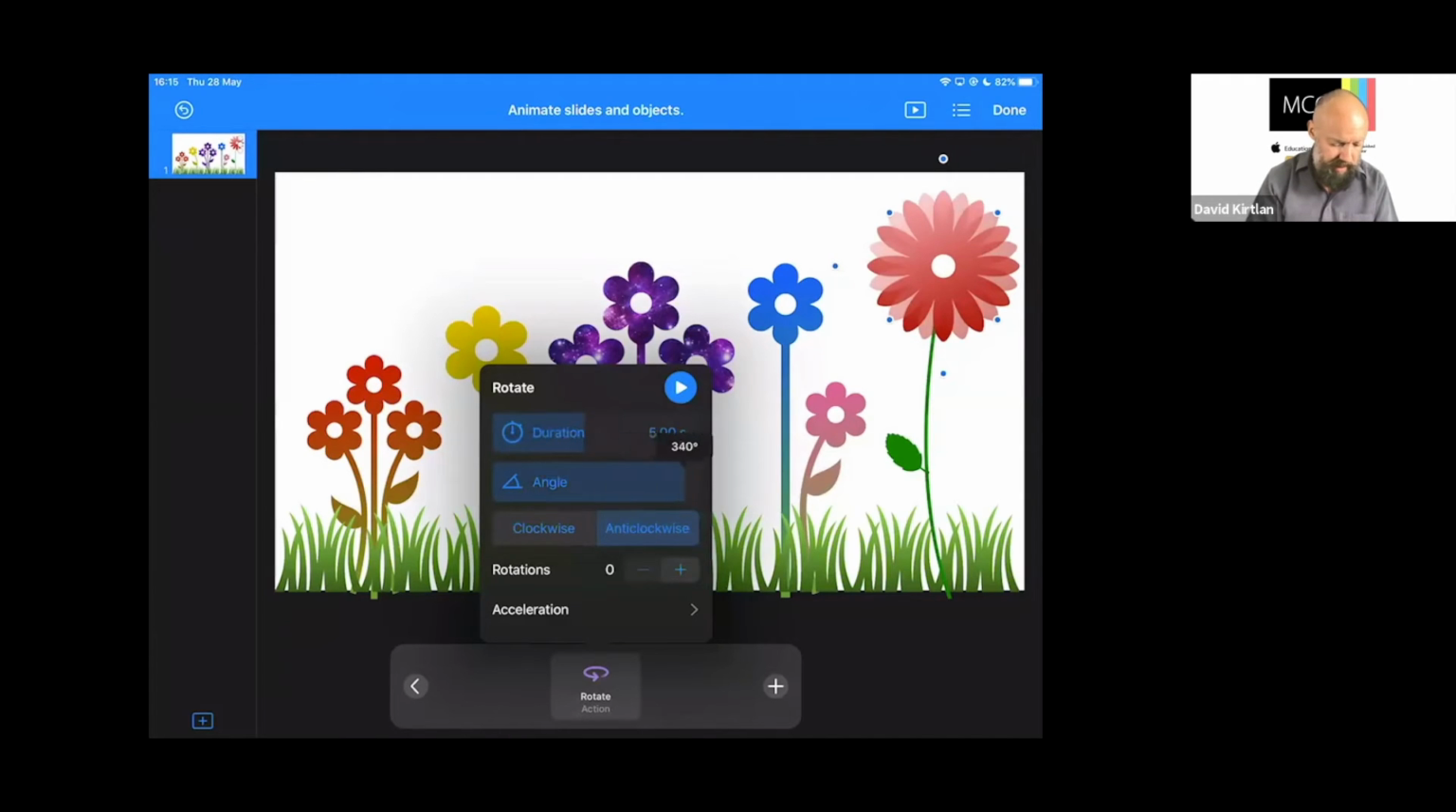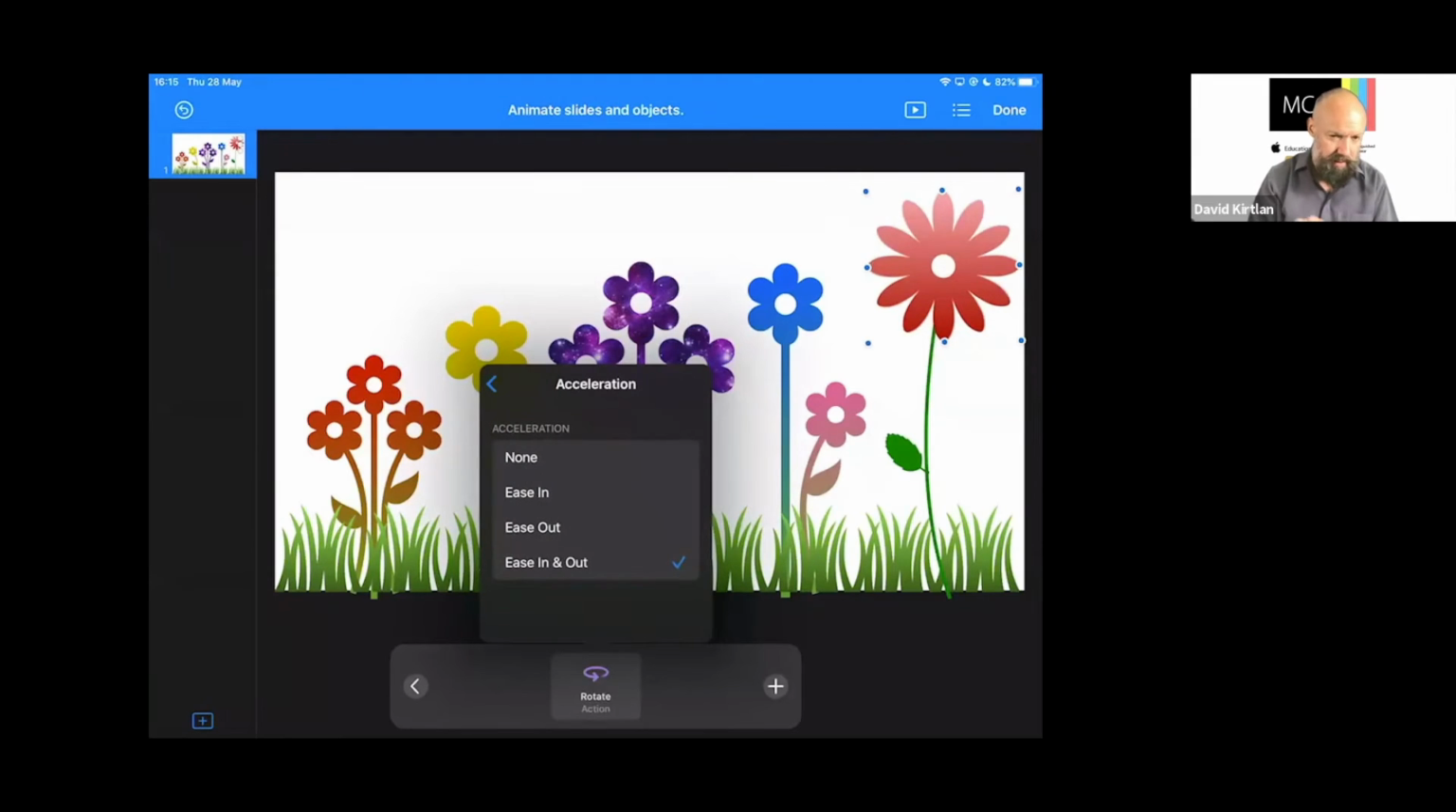So let me just increase that. I think we'll have it going clockwise and we'll spin once. Okay. I also have an acceleration option on most of these animations. So instead of just starting and stopping, it kind of slides into the start and the stop. You get that ease in and ease out effect. It just makes it look a bit more natural.